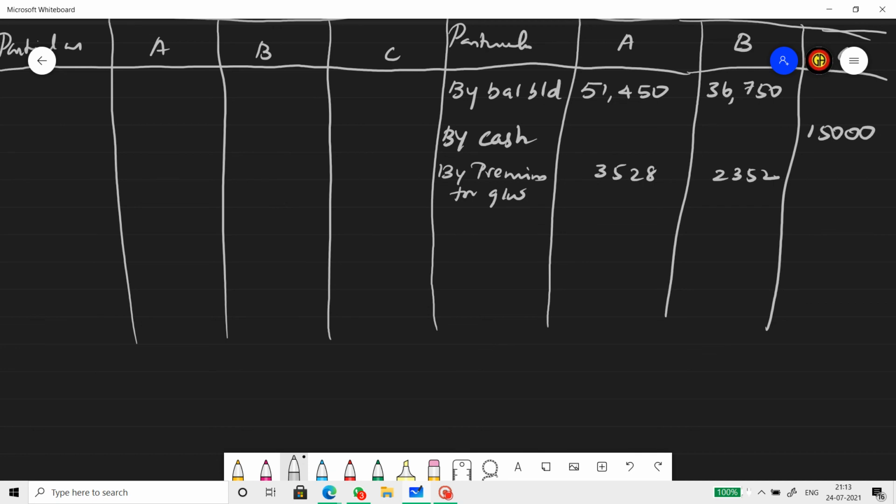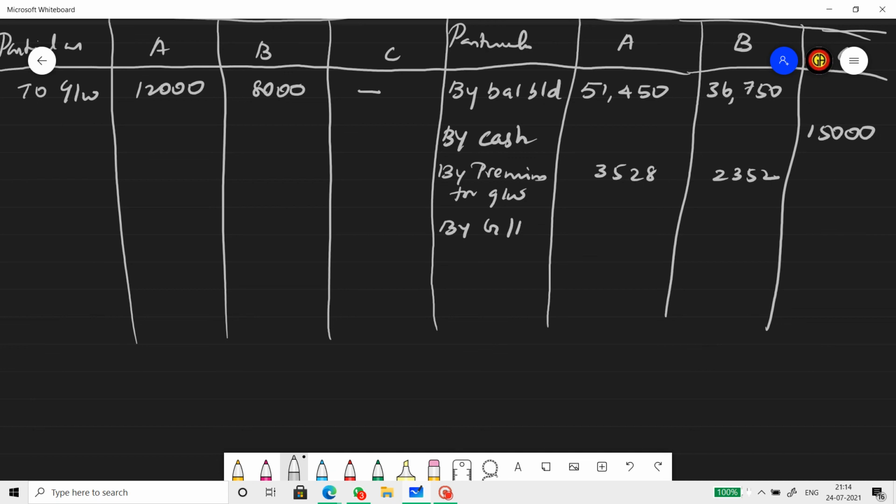Now there is a goodwill which was existing in the books and that was also written off. The journal entry was partners' capital account to goodwill. So to goodwill, writing off that 20,000 in old profit sharing ratio. So it was 12,000 and 8,000. Am I right? Yes, ma'am.